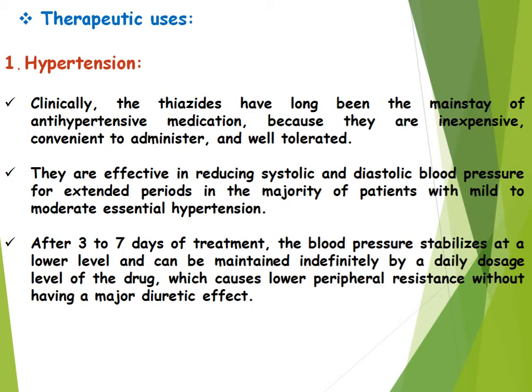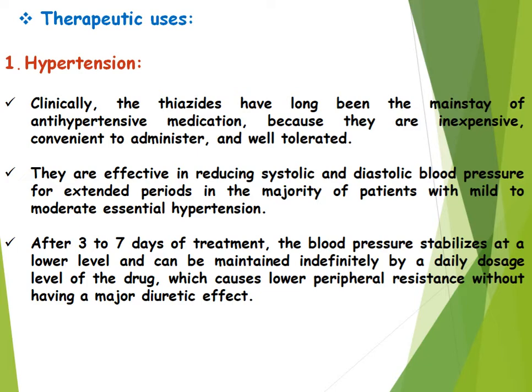Now, therapeutic uses. The first one is hypertension. Clinically, thiazides have long been the mainstay of antihypertensive medication because they are inexpensive, convenient to administer and well tolerated. They are effective in reducing the systolic as well as the diastolic blood pressure for an extended period in the majority of patients with mild to moderate essential hypertension.